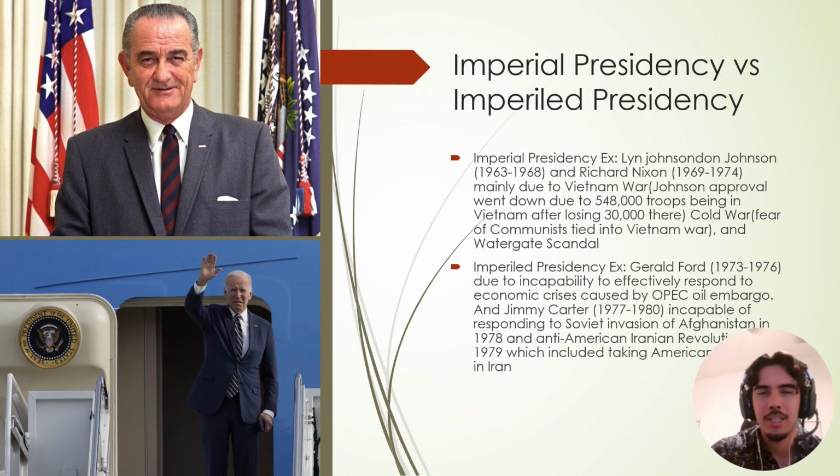Here are the examples that your textbook gives of imperial and parallel presidents. I'm not sure if I've mentioned to you guys already. If you have me in class, I definitely have. Your textbook likes to talk about Richard Nixon a lot. The more modern example of him is actually Donald Trump. You can actually compare almost both of their presidencies. They're similar in some sense.